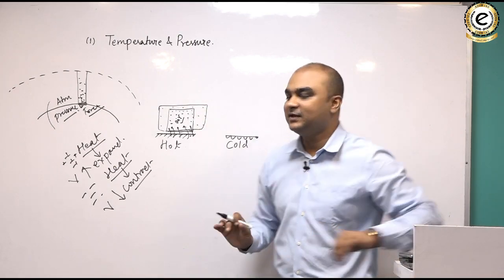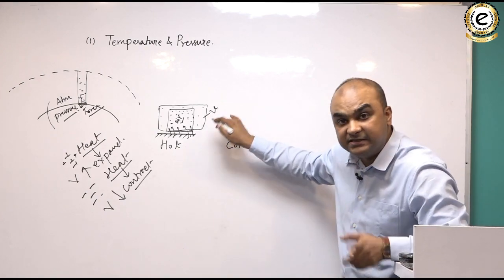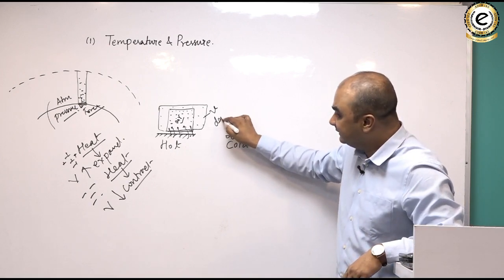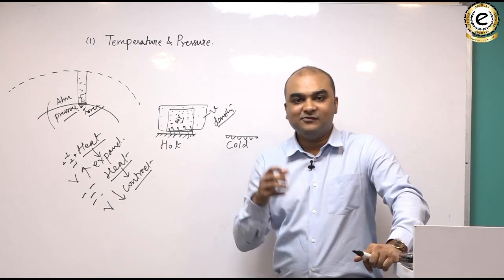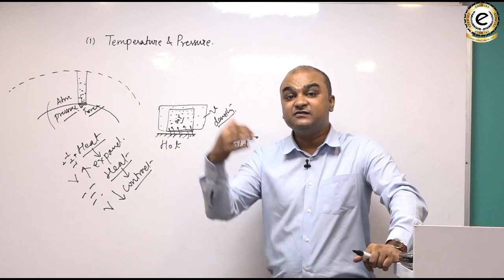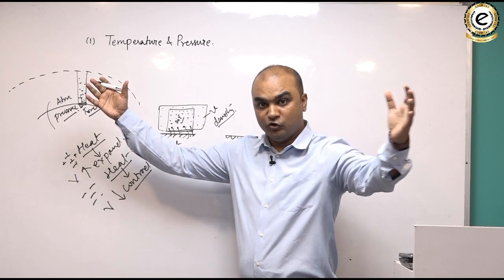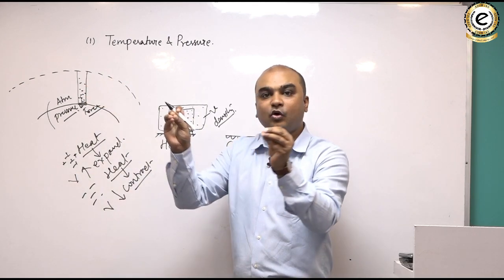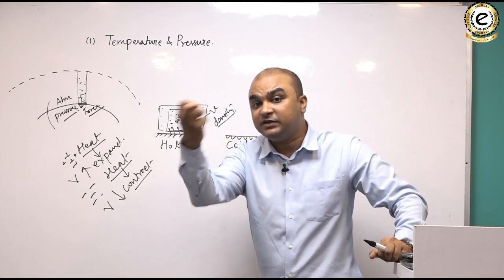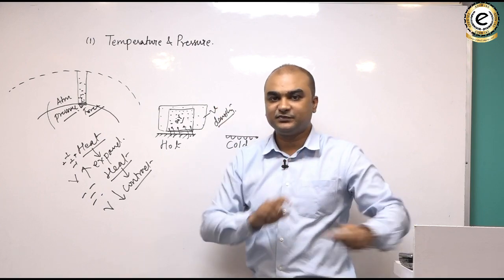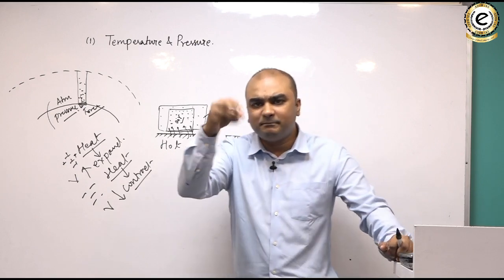Or I can also say that whenever there is an expansion in the volume, there is a reduction in the density. Why? Because volume and density are inversely proportional. कोई भी चीज़ जब बड़ी होती जाएगी वॉल्यूम में, उसमें इंटरमोलिकुलर गैप और बढ़ता रहेगा. Then the mass per unit volume will decrease, which is density. Density is nothing but the mass per unit volume. Mass means number of molecules per unit volume.